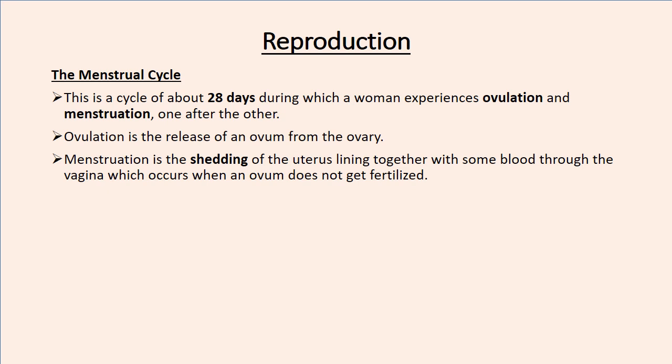So when ovulation has occurred, it is expected that the egg should be fertilized. When it is not fertilized, it dies, and the egg together with the lining of the uterus are removed outside the body. Okay, so that process where the dead egg and the lining of the uterus are removed is menstruation.